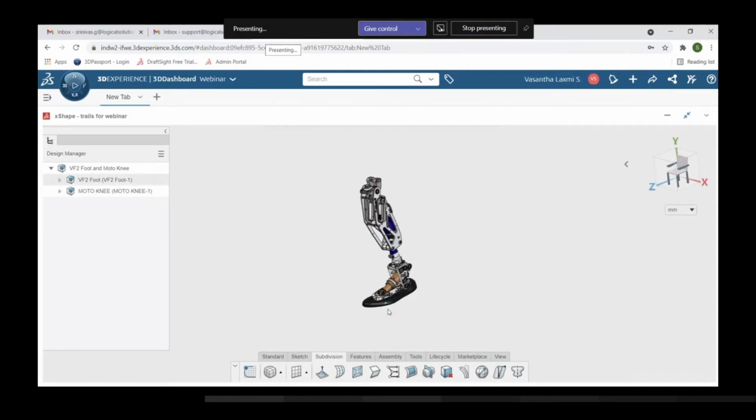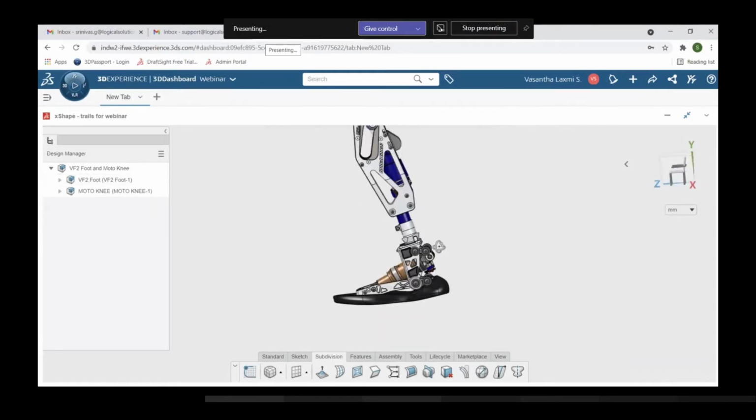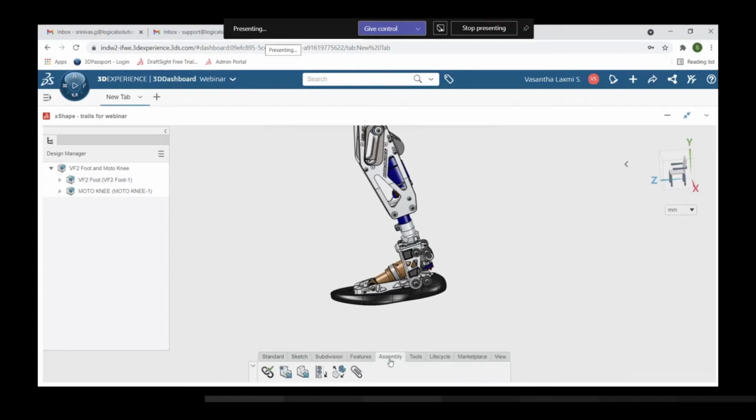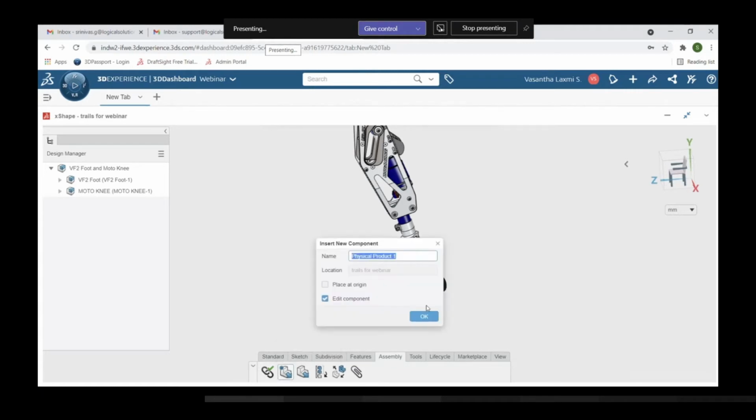Here I would like to create a part of a foot cover. From the assembly, you can see the option called insert new component. Here I'm entering the name as cover. If you would like to place it at the origin, you can activate that. I want to place it at the origin, so click OK.